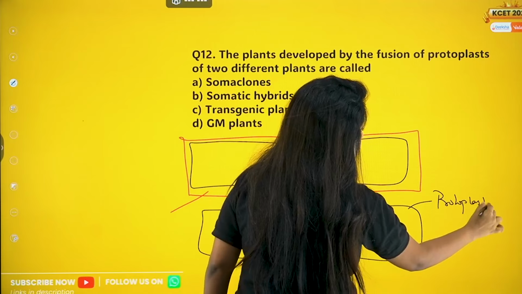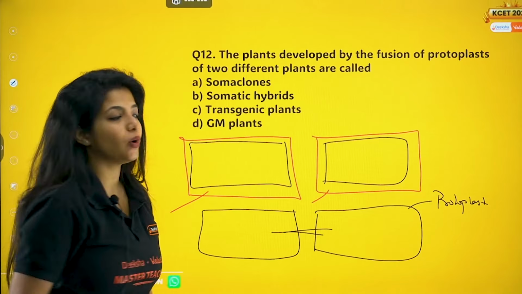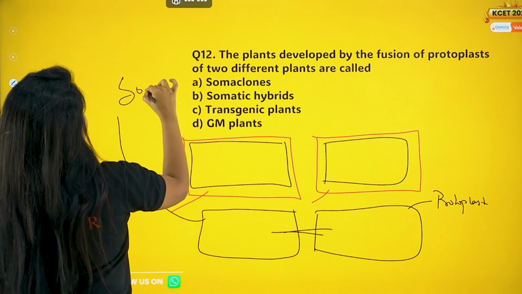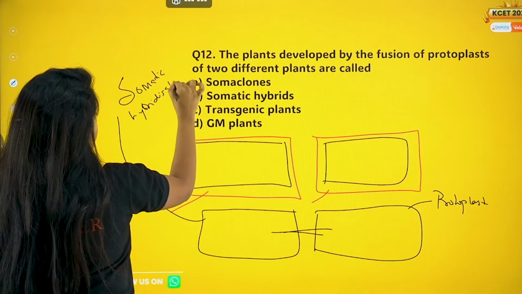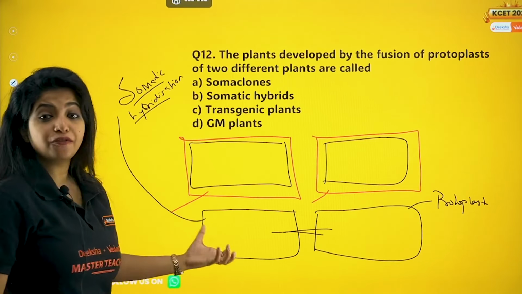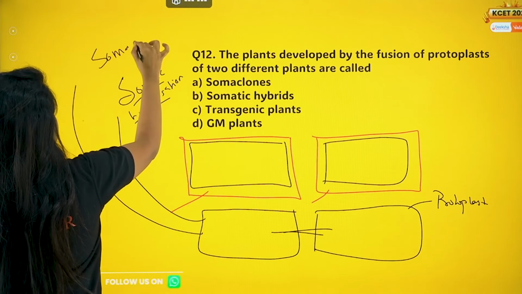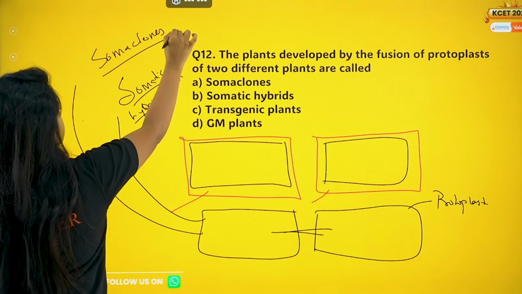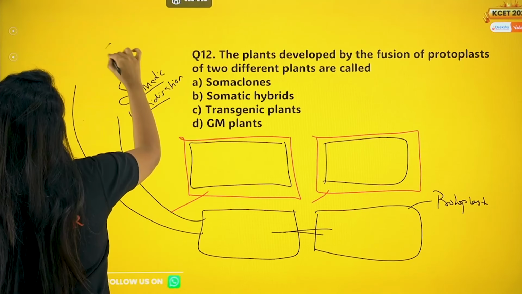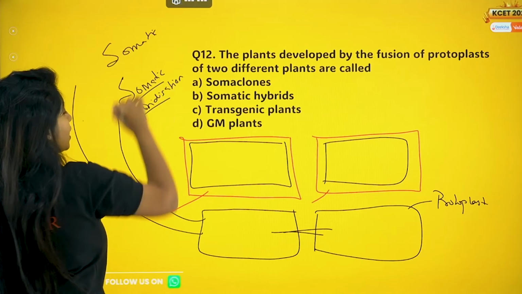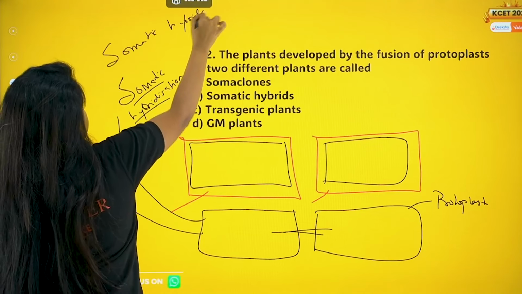Protoplast. Suppose I am fusing the cells out there. What do you call this? Protoplasmic fusion. Or you call this somatic hybridization. Okay, somatic hybridization. At the end of it, what are you getting? What do you call them? Somaclones? No. Somatic hybrids. Oh my God. You call them somatic hybrids. The one that undergoes somatic hybridization is known as somatic hybrids.